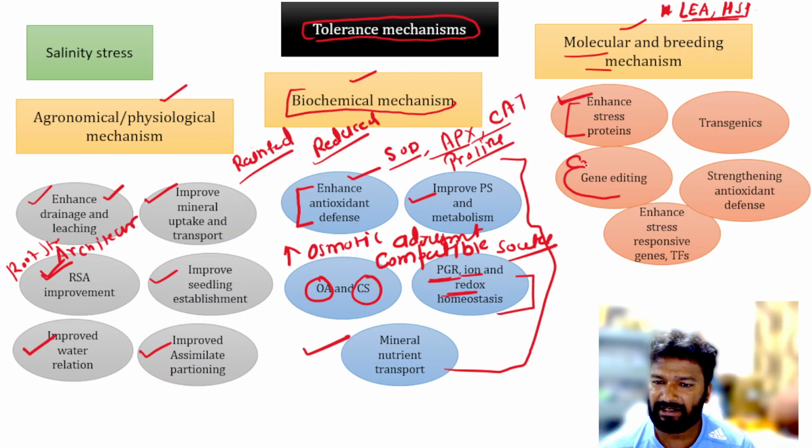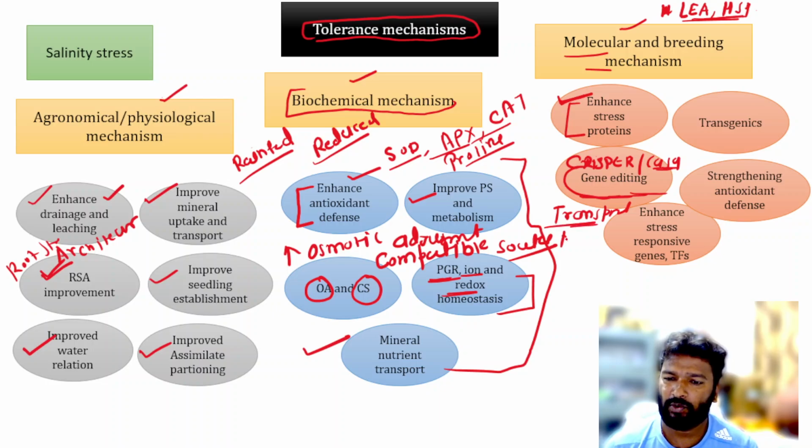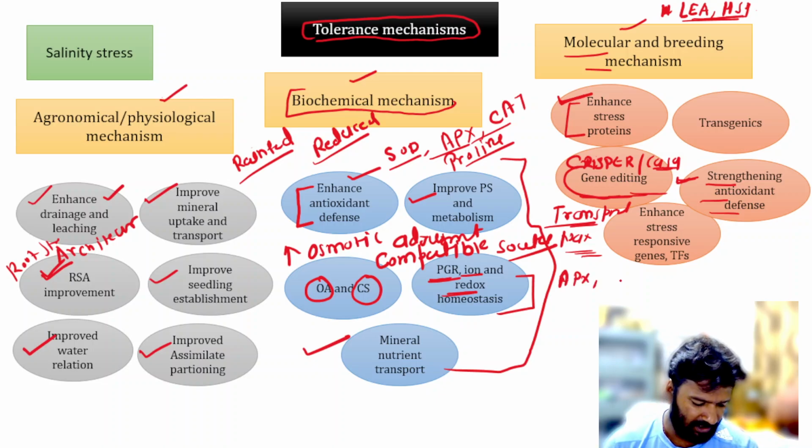So CRISPR-Cas9 can be used for the gene editing of important genes related to the transporters or related to sodium exclusion and osmotic tolerance, and strengthening the antioxidant defense by improving APX, catalase and other genes.